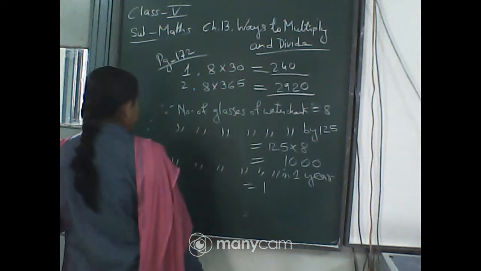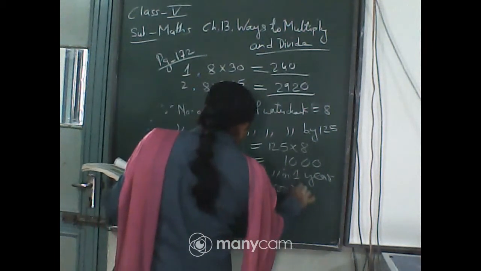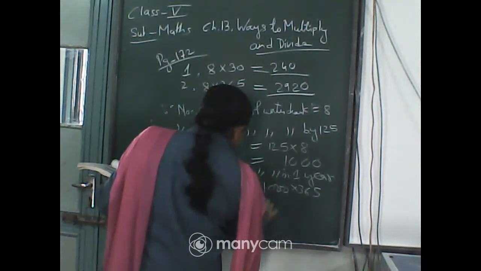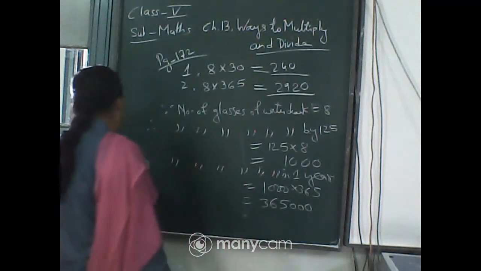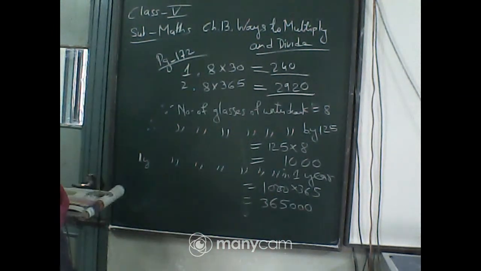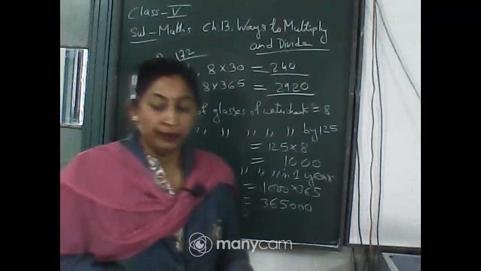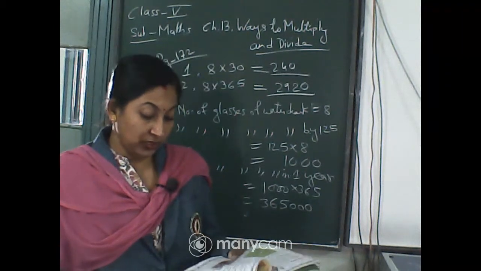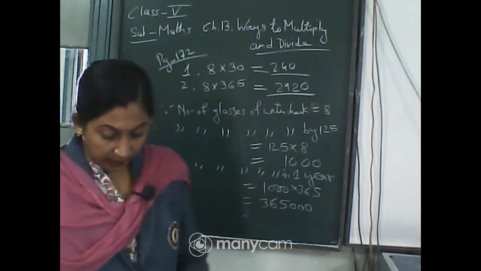That means 1000 into 365. That means 365 and 3 zeros. So this much of the glasses of water is being drank by the colony in 1 year. In 1 year. So just think. Okay, now come to the next page, page 173.